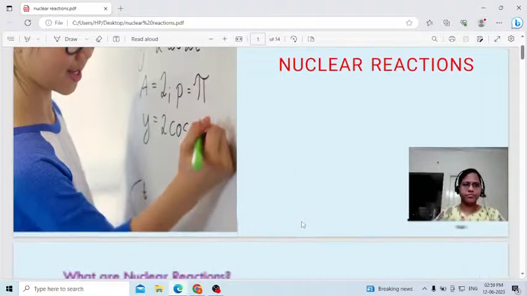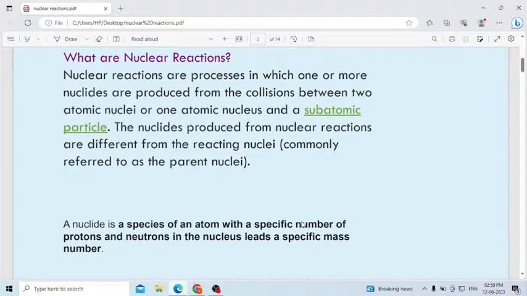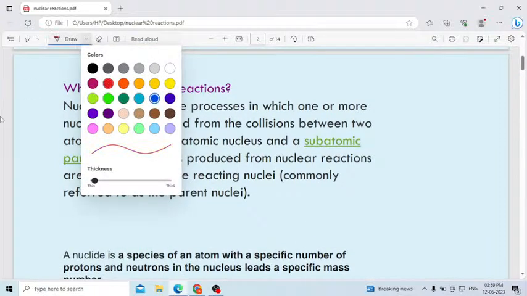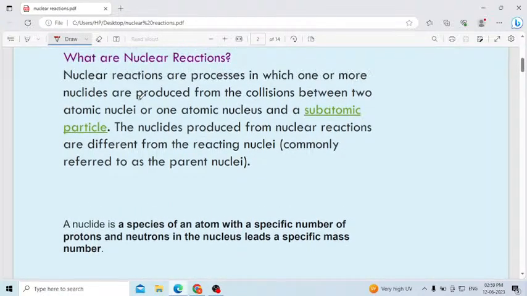Nuclear reactions. What is meant by nuclear reactions? Let us study in detail. Nuclear reactions are processes in which one or two nuclei are produced from the collision between the two atomic nuclei or one atomic nucleus and a subatomic particle.